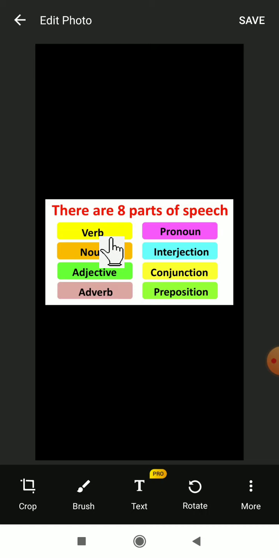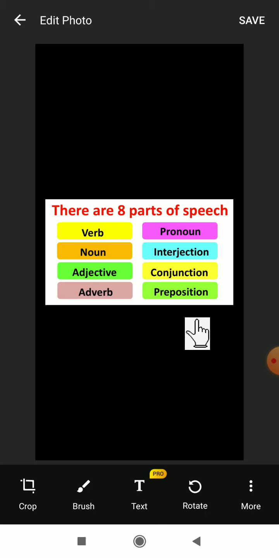Verb, noun, adjective, adverb, pronoun, interjection, conjunction, and preposition. So these are the total 8 parts of speech. Got it? We already learned about the verb, noun, all those things. Here very shortly we are going to discuss.